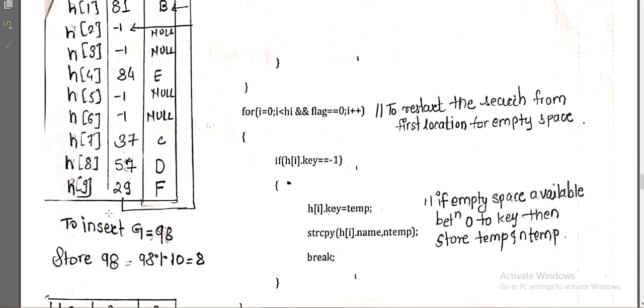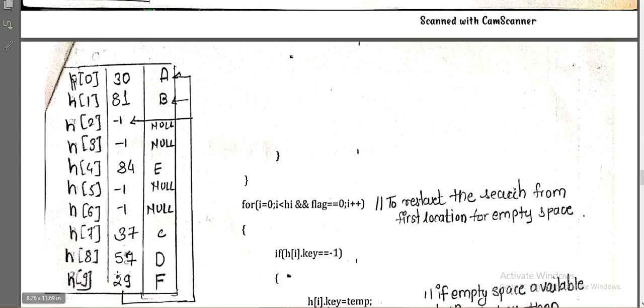Because from 8 onwards there is no empty field. So I will start the search from above again, from 0. The 0th location is already filled. Then I will check the first, it is also filled. Then I will go for the second. Yes, it has -1, which means this field is empty.